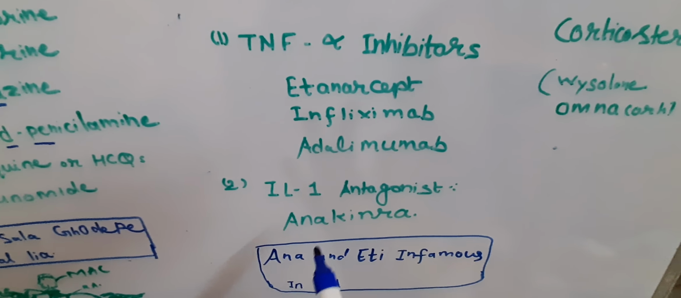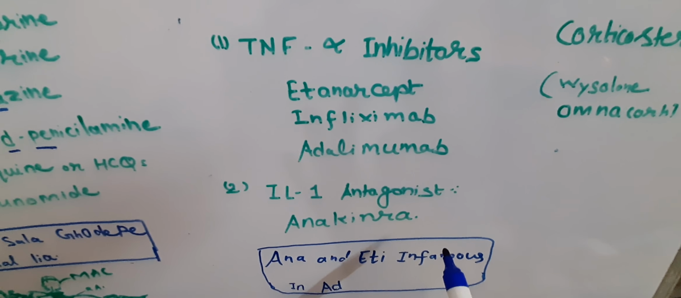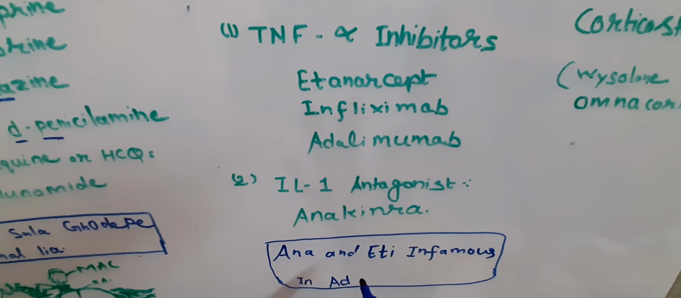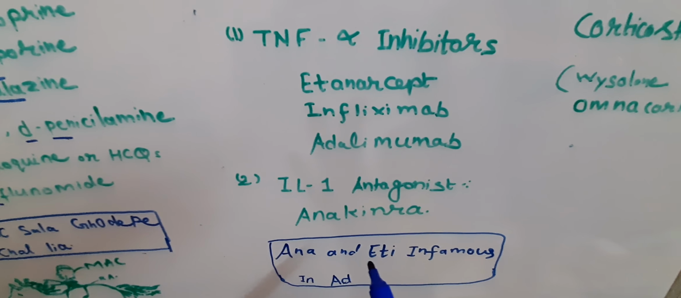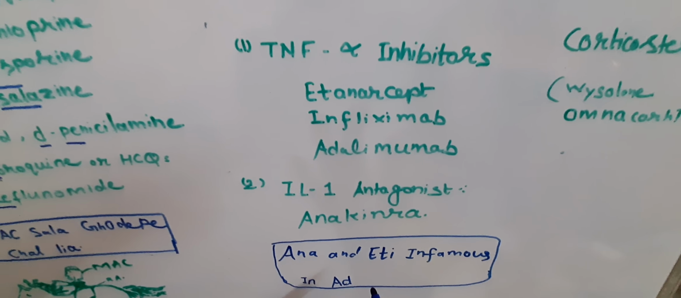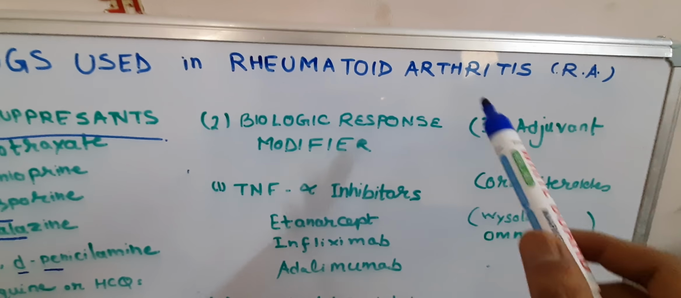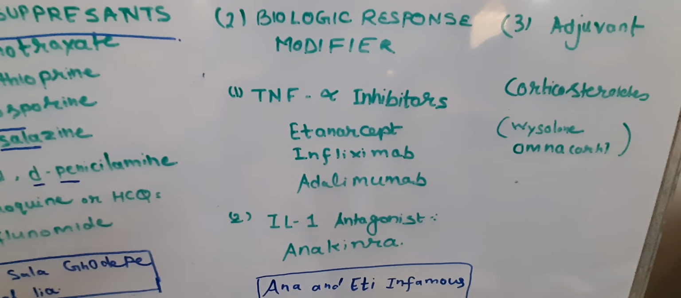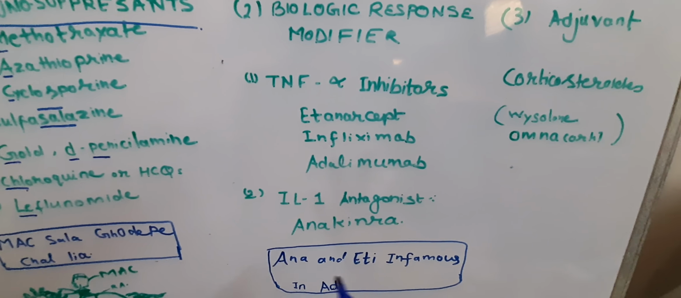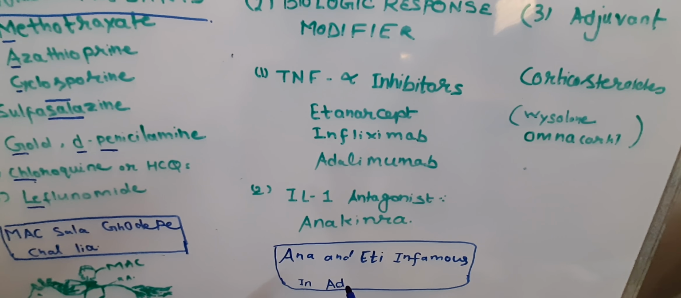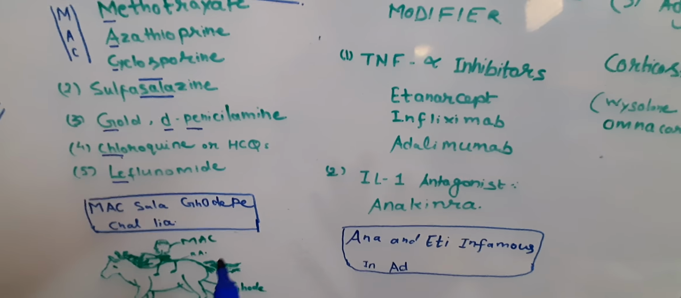So you can remember this: Anna and ET, two girls who are friends. They are not famous, meaning infamous in an advertising company. So Anna and ET are infamous in advertising. Why? Because they have rheumatoid arthritis, so they cannot act well, they cannot do well in advertisement. So Anna and ET infamous in ad, and here we saw Mac Sala ghode pe chal liya.